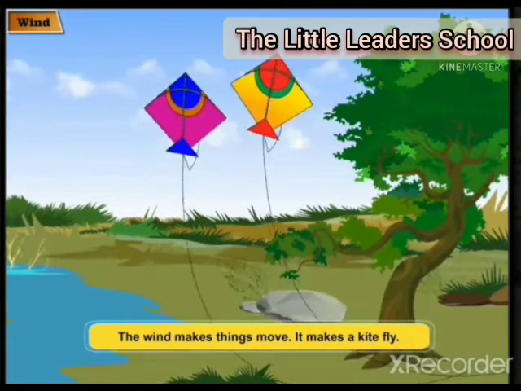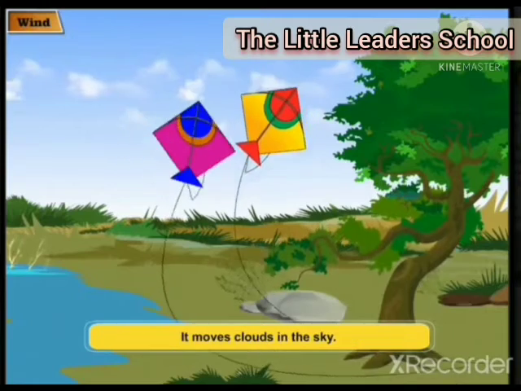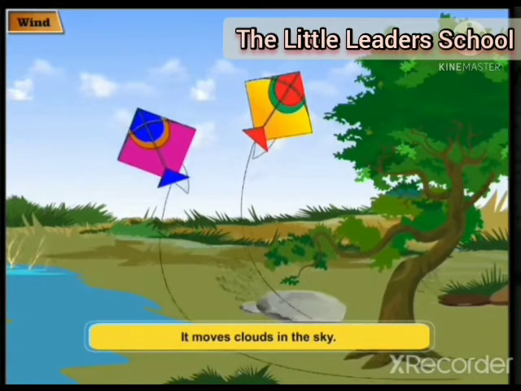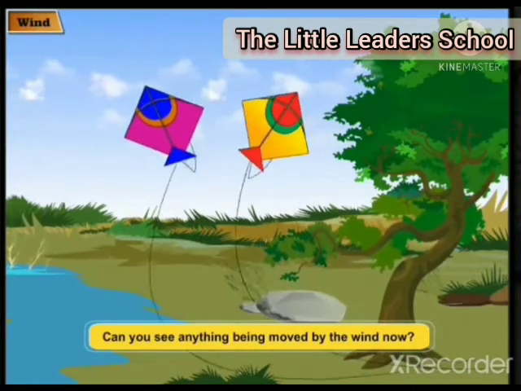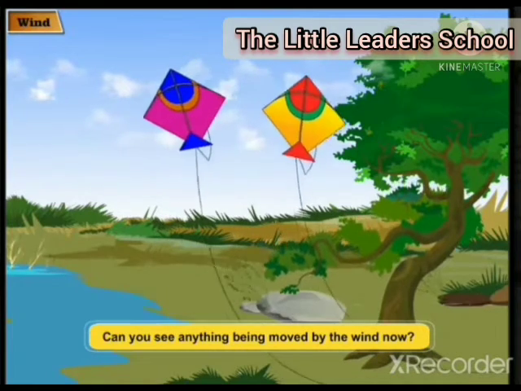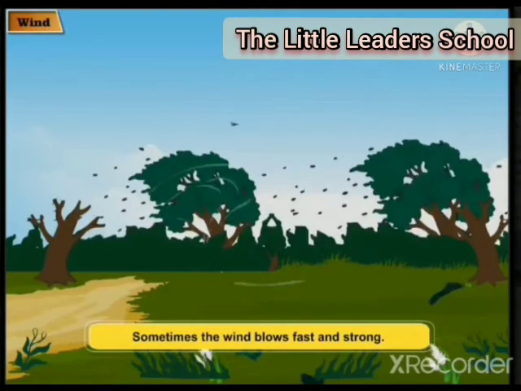It makes a kite fly. It moves clouds in the sky. Can you see anything being moved by the wind now? Sometimes the wind blows fast and strong.